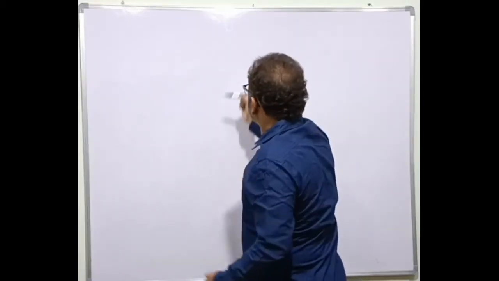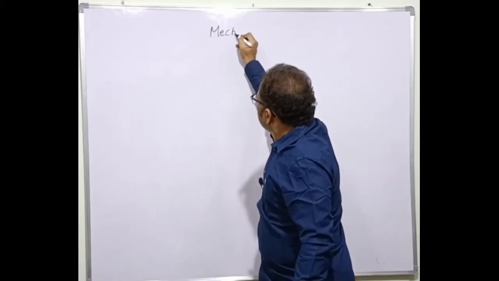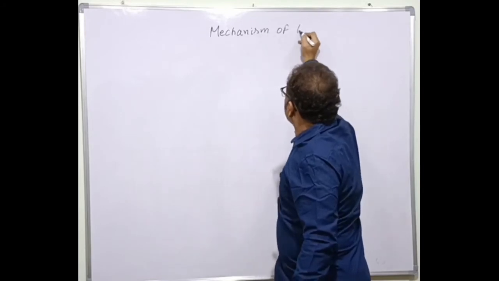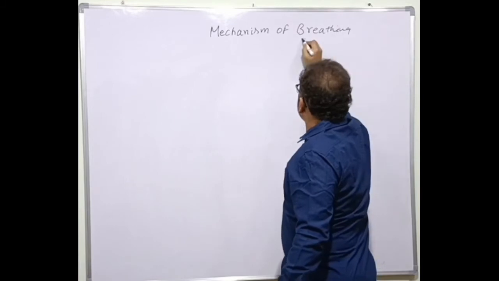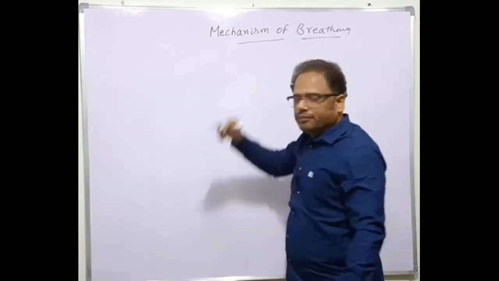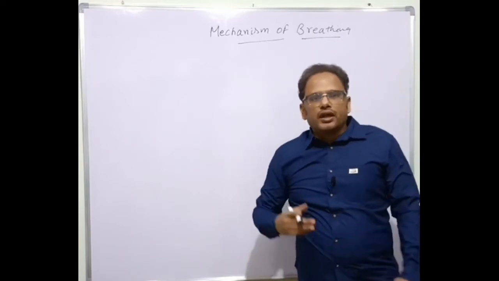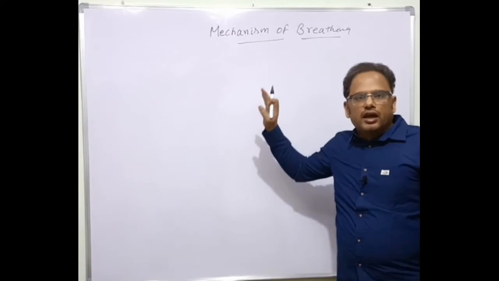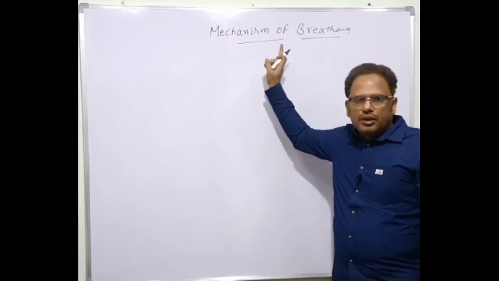Okay, students, now the topic is the mechanism of breathing, also called pulmonary ventilation. Pulmonary means it happens to the lungs, that's why pulmonary ventilation: the exchange of gases between the lungs and the atmosphere.